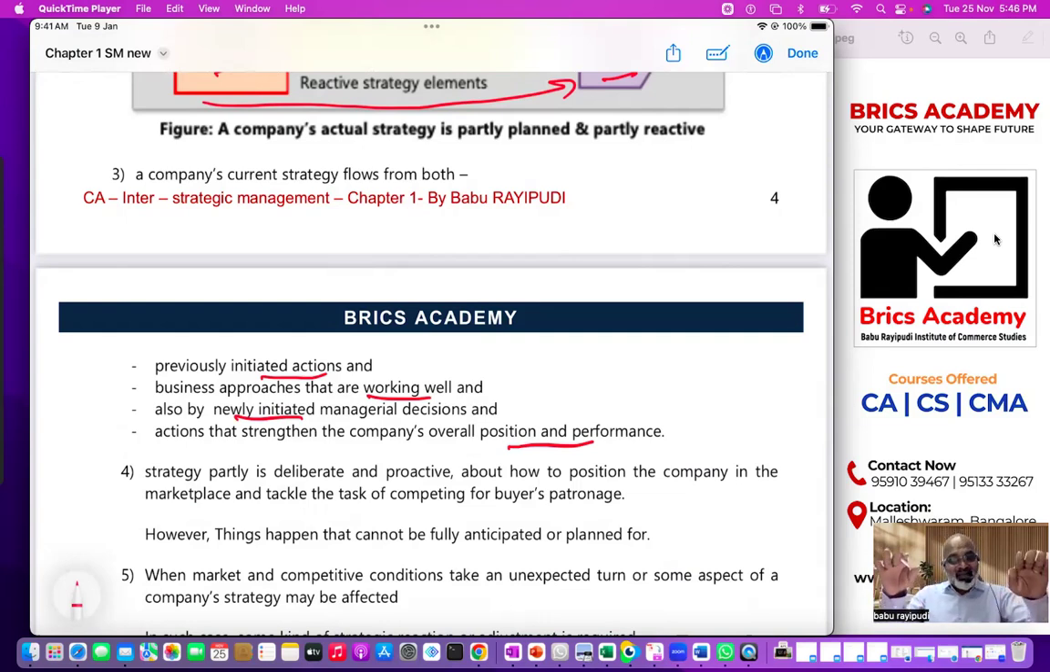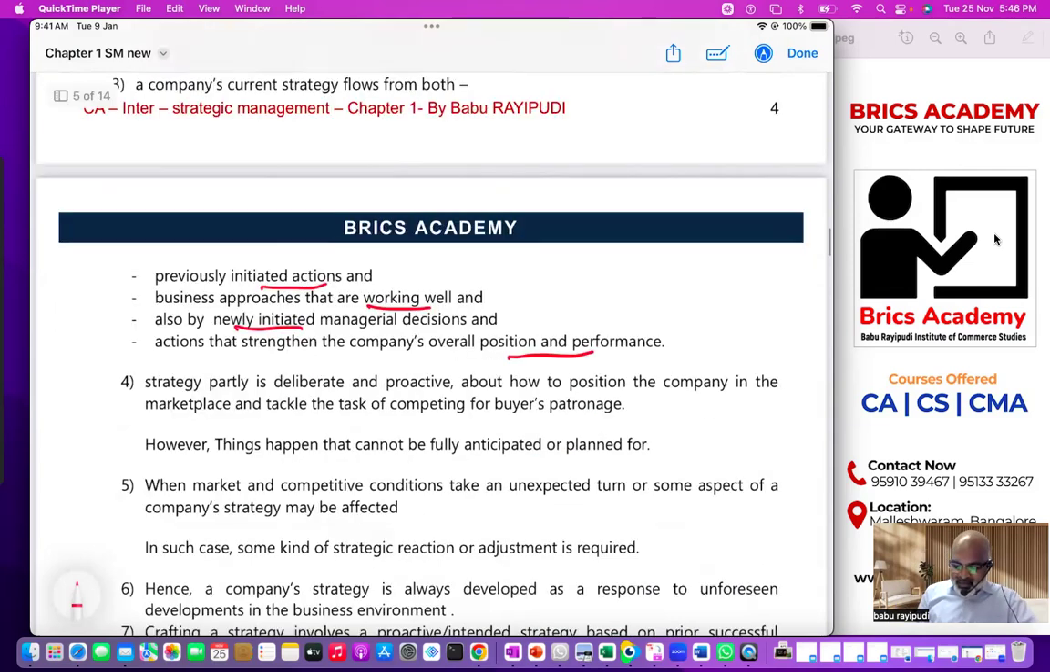So ongoing existing actions. Along with existing actions, you also have to start new actions, new techniques of marketing, new ways of advertisement, new ways of packaging, new ways of distribution, new ways of reaching customers, etc. These things you have to do. You got my point? That is proactive action. So therefore, strategy is partly deliberate, proactive, and about how to position the company in marketplace and to compete, so on. So things happen that cannot be fully anticipated.